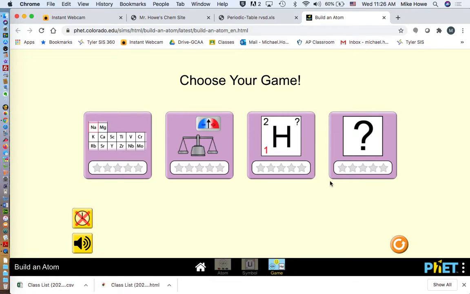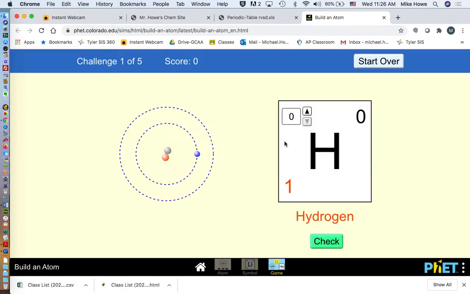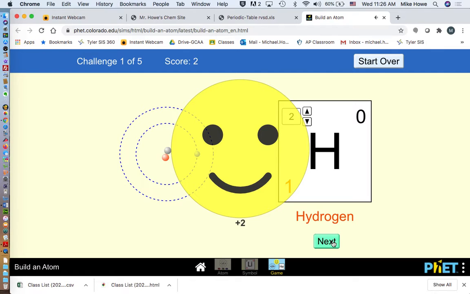Okay, so that's a little overview of the atom. What I want you to be able to do is play the game and be able to answer the questions quickly. So like right here, you're trying to fill in that number. That's the mass number. So you look in the nucleus, there's a proton and a neutron. So it's got a mass of 2. You check it, and that would be right.